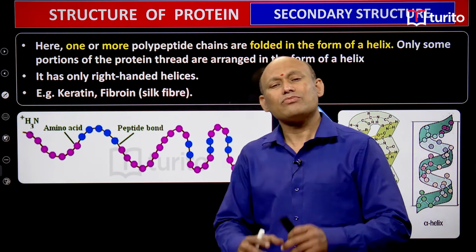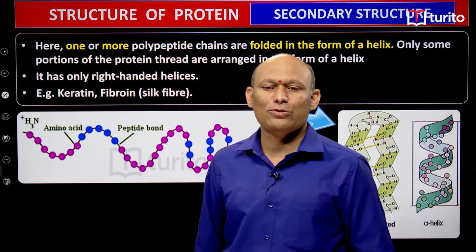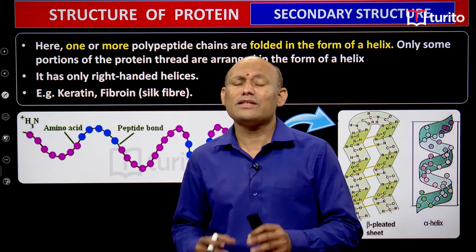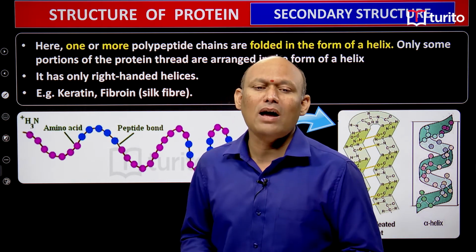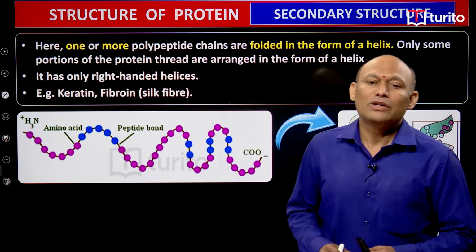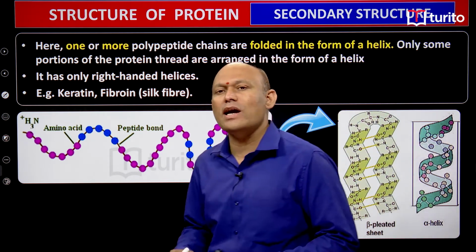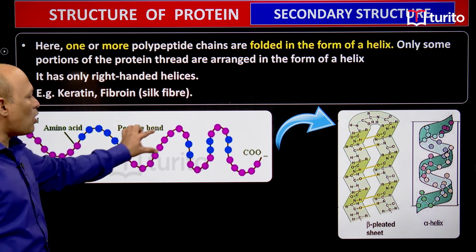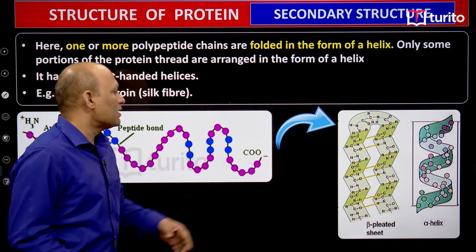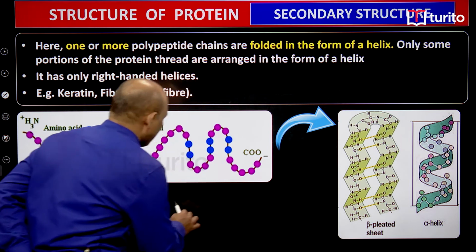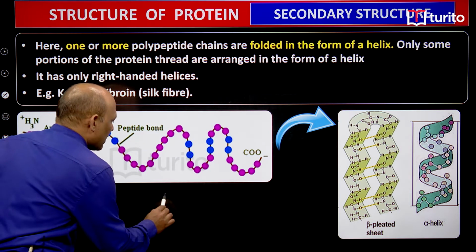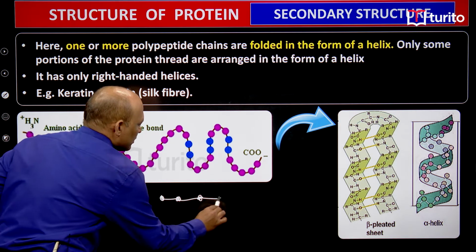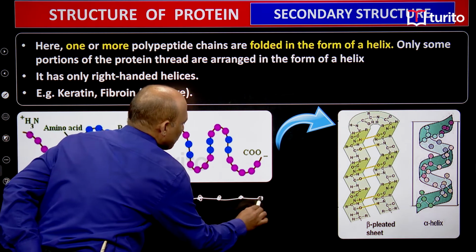Now you see the secondary structure of protein, students. What exactly is the secondary structure of protein? See, students, in secondary structure, one or more polypeptide chains are folded in the form of a helix. You can clearly see here. This is one polypeptide chain I have shown, students. Just imagine this is a polypeptide chain, and these are amino acids, students, right? So this is a polypeptide chain.